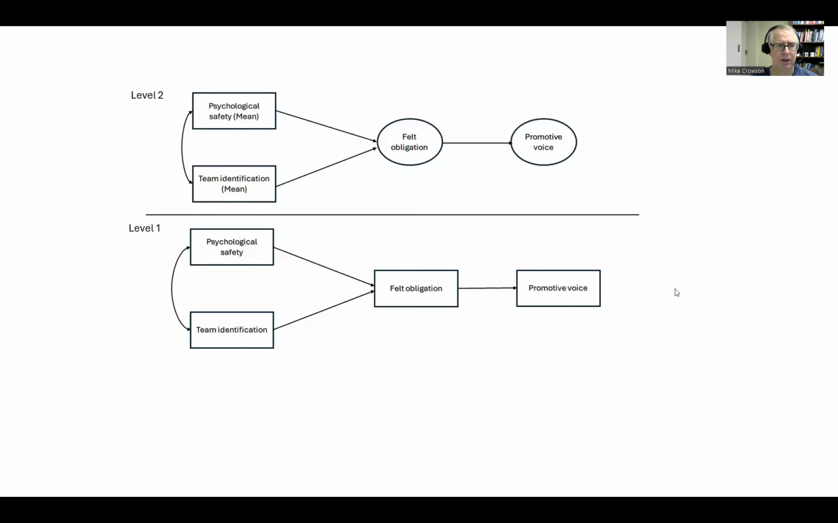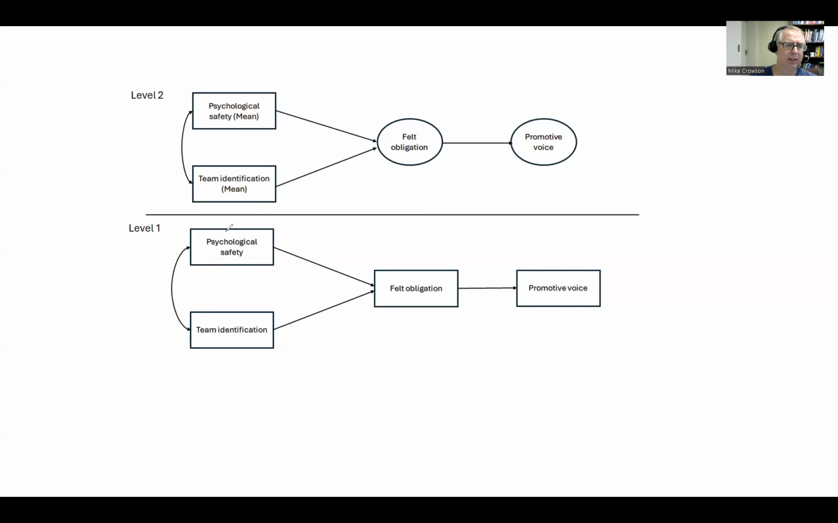So before we open up RStudio and begin running our analysis, let's just talk about the model and the data a bit. Basically what we have is employee level data where individuals are nested within work teams. So employees are the level 1 units, work teams are level 2 units. And so you can see that we have basically the same model represented at levels 1 and 2. In a nutshell, we have psychological safety and team identification serving as predictors of promotive voice, and their effects are being mediated by felt obligation.